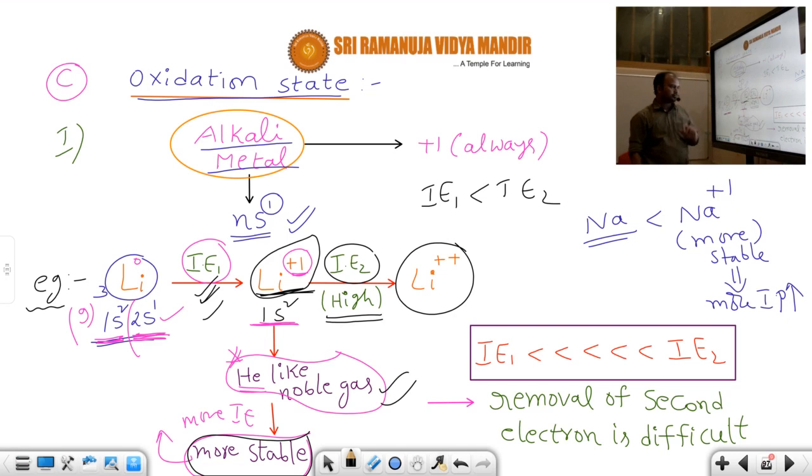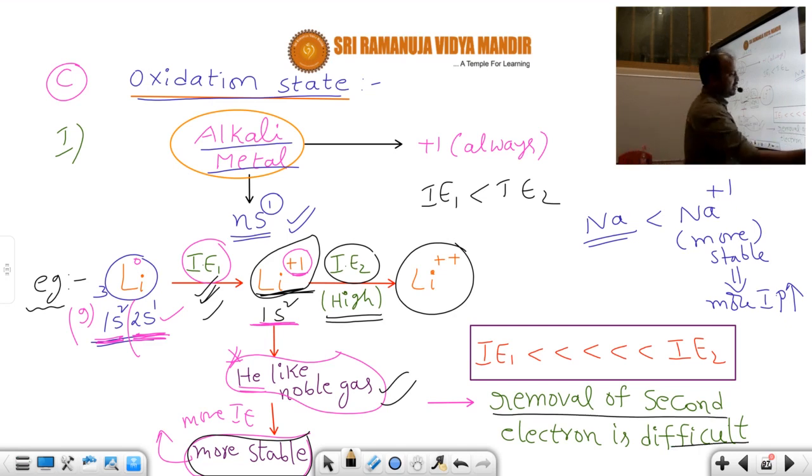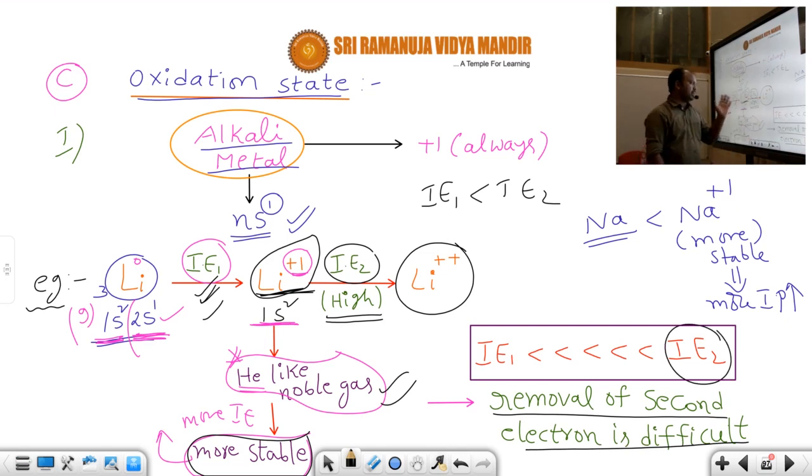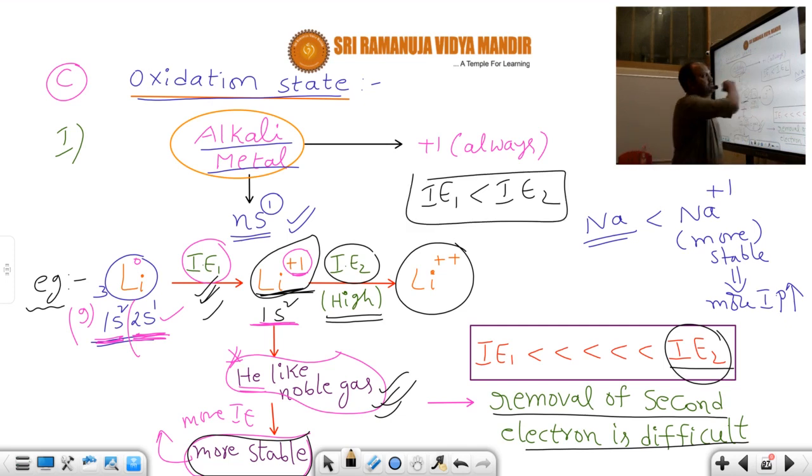Have you understood, students? Removal of the second electron is very difficult because from lithium +1, removing an electron means it has attained a noble gas configuration like helium. When the noble gas configuration is there, their ionization energy values are exceptionally high. That's why compared with first ionization potential, second ionization potential is more in the case of lithium. So how many electrons can we easily remove? One electron can be easily removed from the lithium atom. Removing another electron is very difficult because the second ionization energy is more.